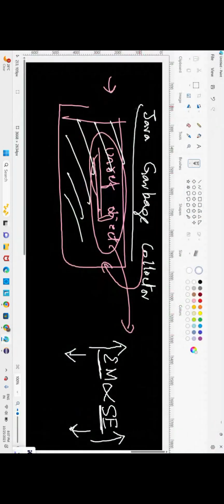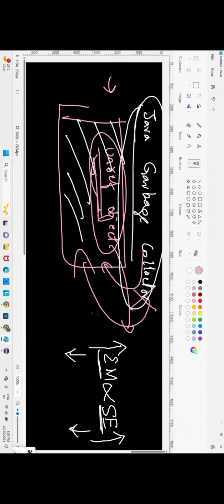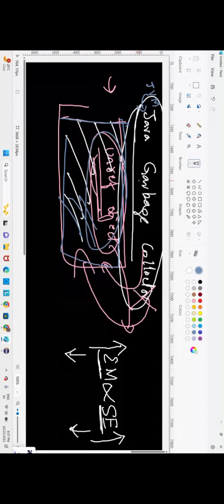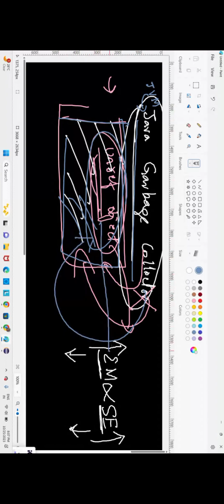We have to come across our Java garbage collector. You don't have to call the Java garbage collector to come, do the work and go. You don't have to tell anything; it is initiated by the JVM. Whenever the memory feels like it is getting full and there are some waste elements, the garbage collector will come into existence and remove the unreferenced objects or waste memory, making space for speedy execution.